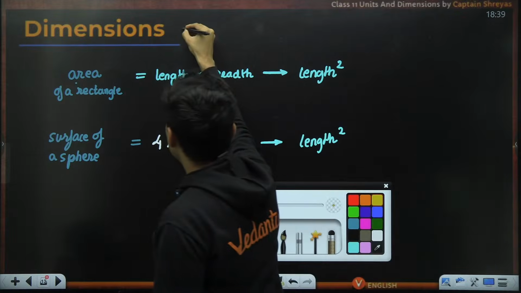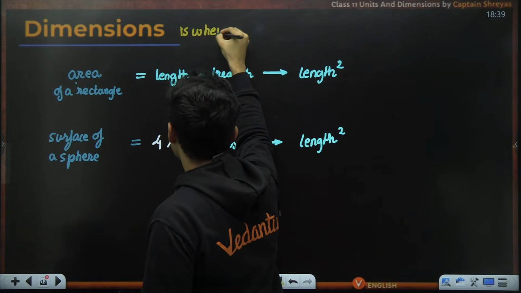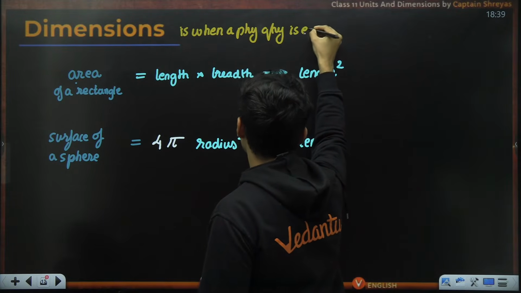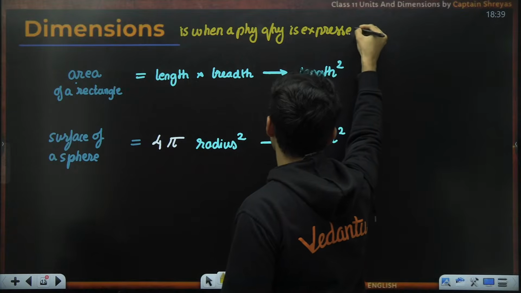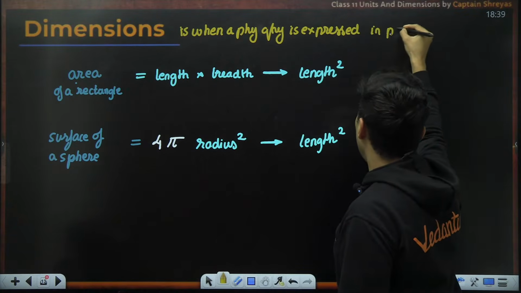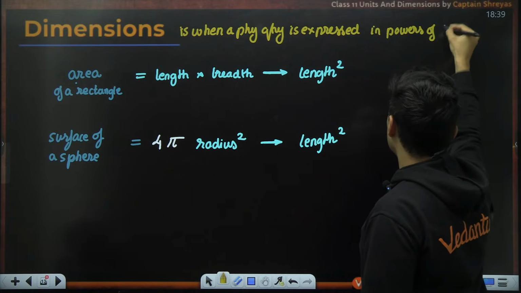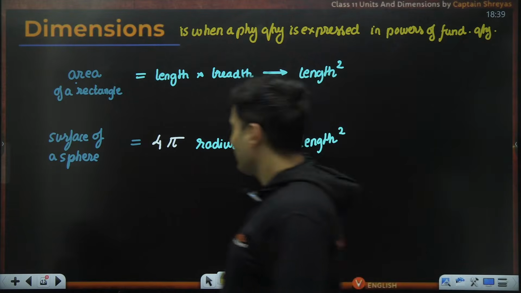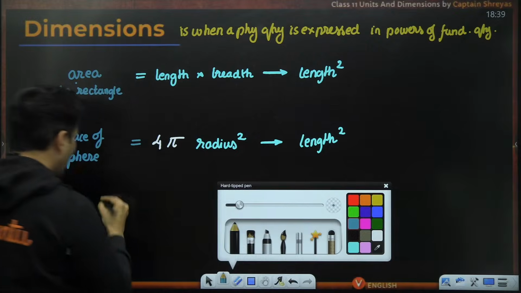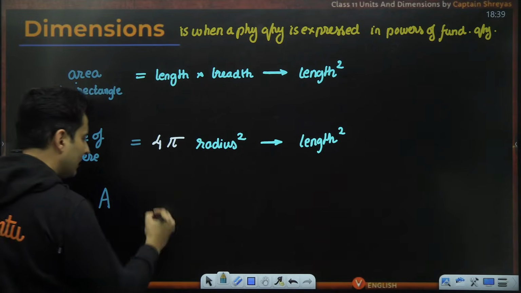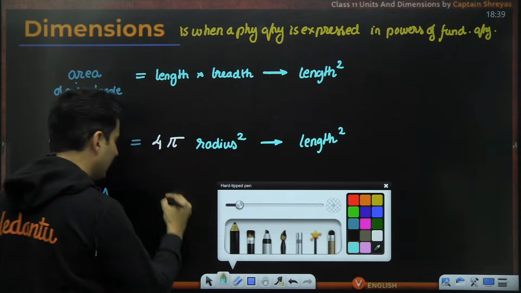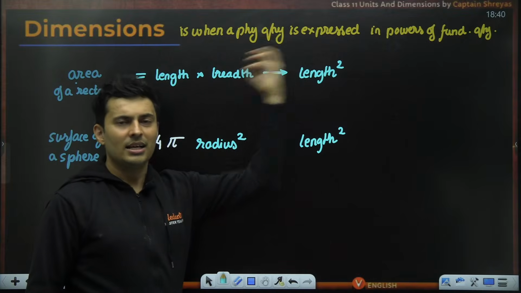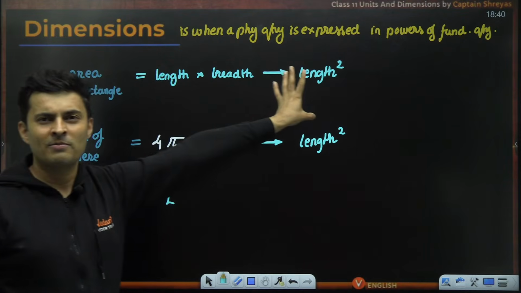Dimension is when a physical quantity is expressed in powers of the fundamental quantity. Like over here, in general, I can say area, the dimension of it is nothing but length square. The dimension of area is length into length, no matter where you go.